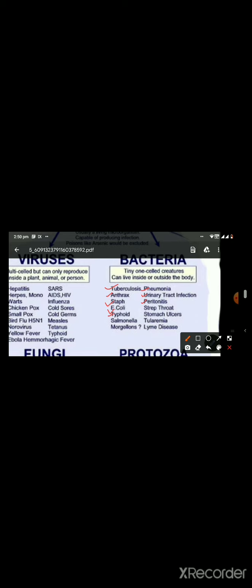Next is peritonitis. What is peritonitis? Peritonitis is the inflammation of peritoneum. And what is this peritoneum? Peritoneum is a membrane lining the cavity of abdomen and covering abdominal organs. It results in abdominal pain and abdominal tenderness along with decreased bowel sounds. The common causative agents of peritonitis are E. coli and Klebsiella bacteria.